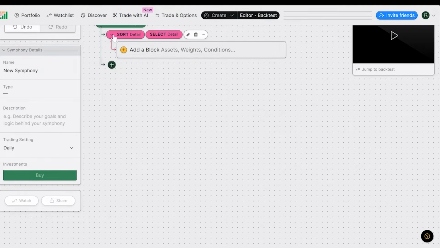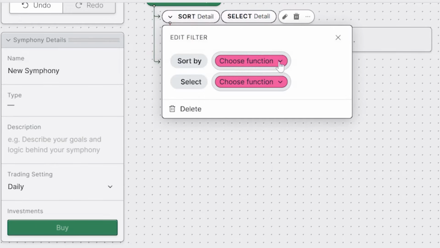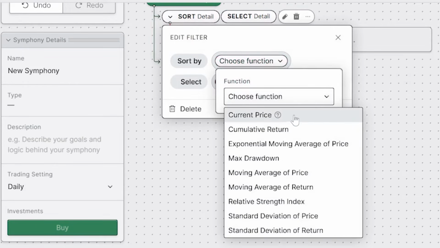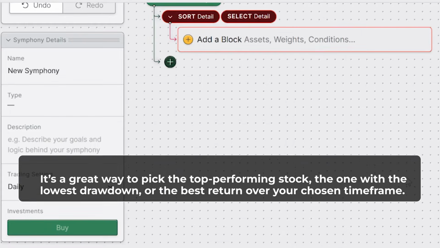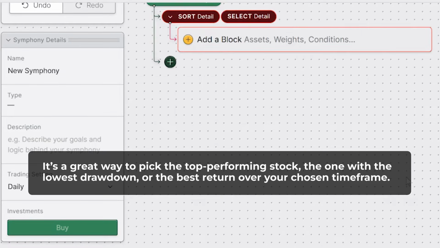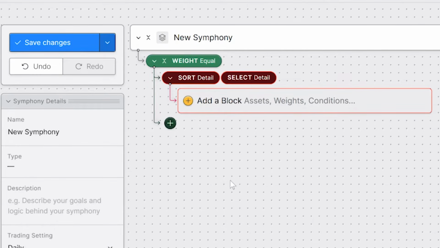And then finally, there's a filter conditional, which is like what I showed you with that first strategy. Essentially, you can sort stocks within a list based on a variety of different functions. So price, return, moving average, relative strength index, and standard deviations on the price and return. So this is a really nice way, if you have a list of stocks, to choose, again, either the best performing one or the stock that's going to give you the lowest drawdown or the best return over a certain time scale.